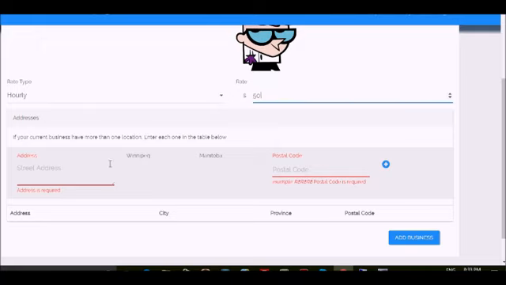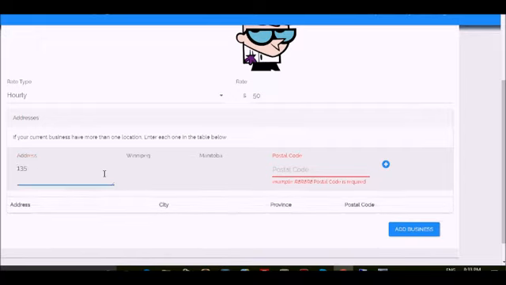Finally, you can enter your business address. If your business is located in more than one location, you can add it here. So I'm going to say 135 Portage Avenue. The postal code. And then you can press the add icon here.